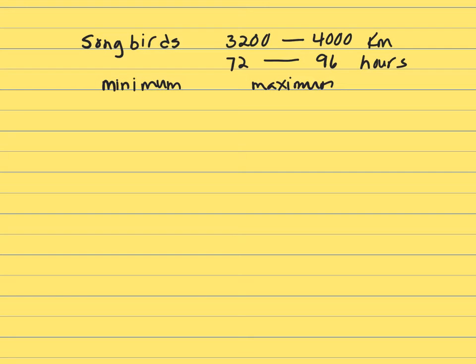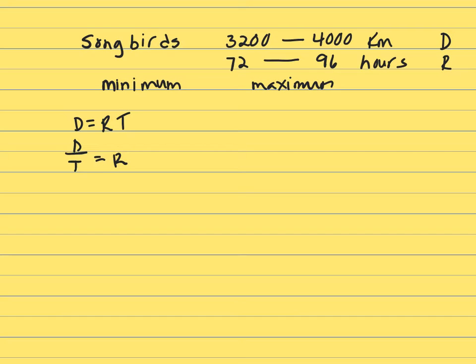This is going to be a distance equals rate times time problem, and we're trying to find the rate. And the rate is distance over time. And we're given these distances and we're given these rates. So the minimum one, what's this? So we need to take d over t.